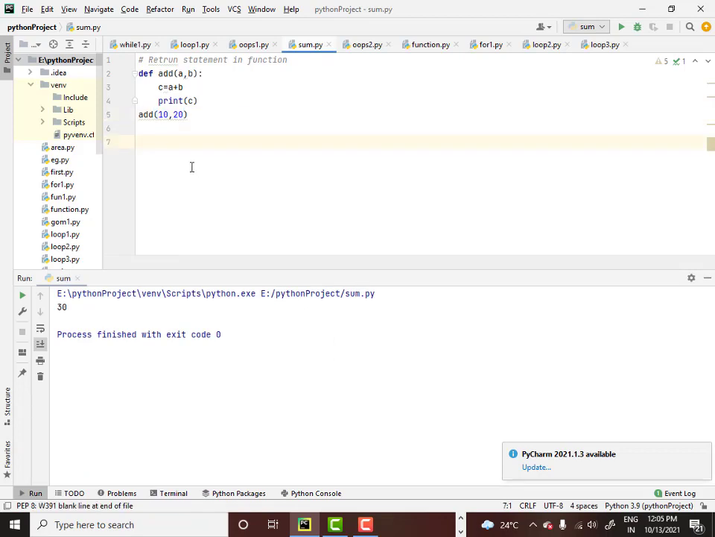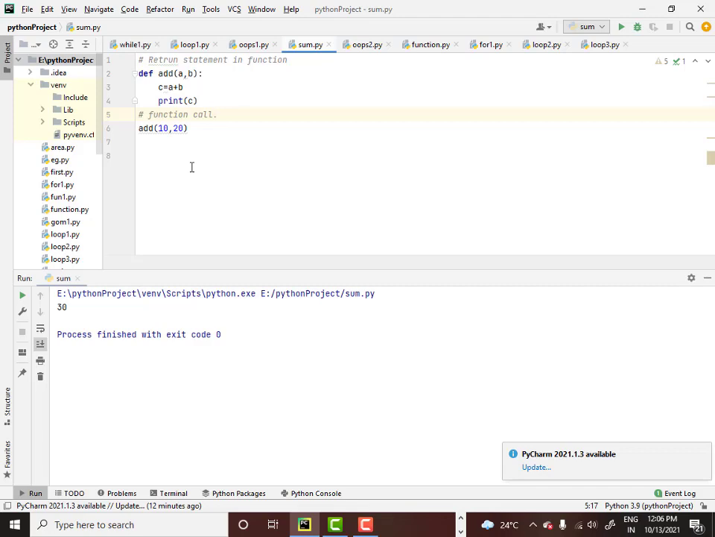Now there is another way of doing this. I'll show you an alternate way. See this portion, add 10 comma 20, is called a function call. So what is a function call? A function call is a Python statement which allows you to call a function. When you are calling a function, you have to be clear whether you have to supply an argument or not.